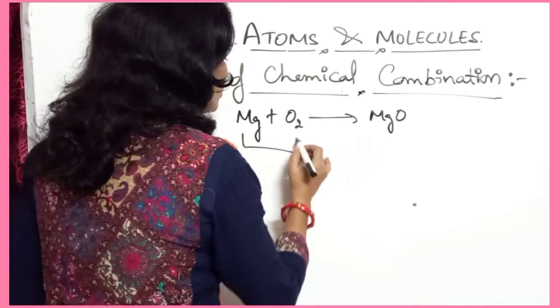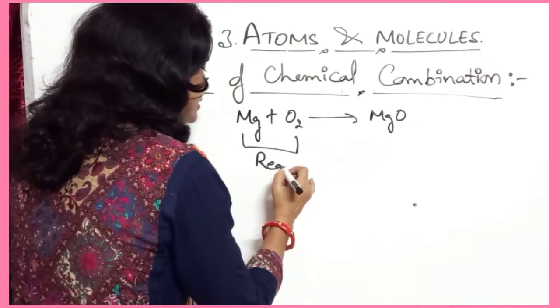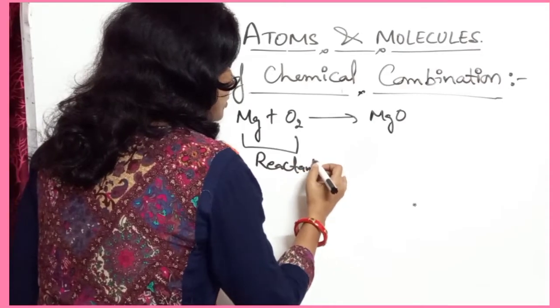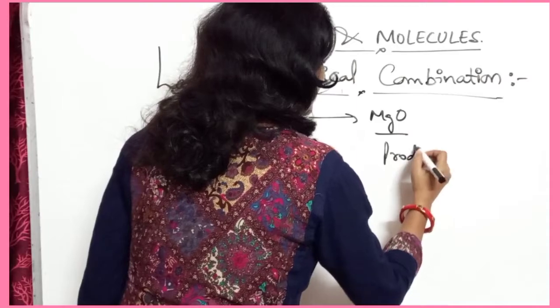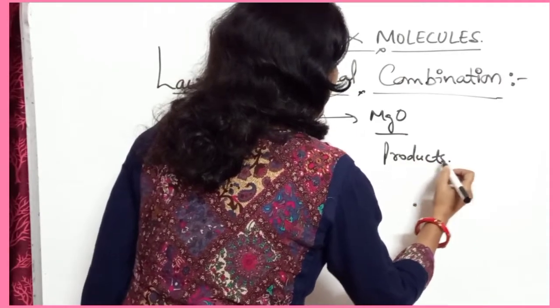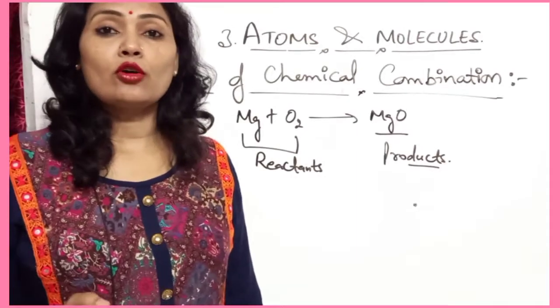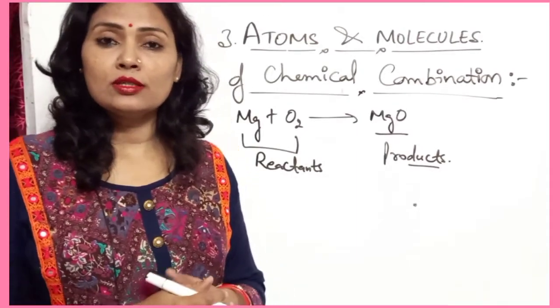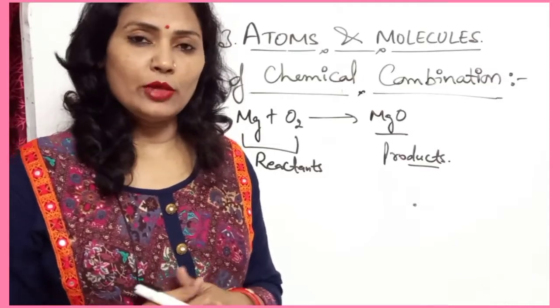So these two, magnesium and oxygen, are the reactants. Okay, and this one is the product. The new substance formed after the reaction is known as the product. They react according to certain laws that are known as the laws of chemical combination.